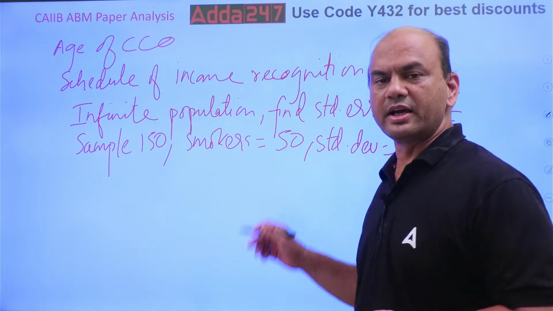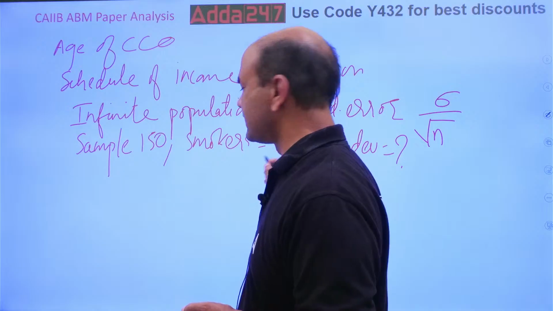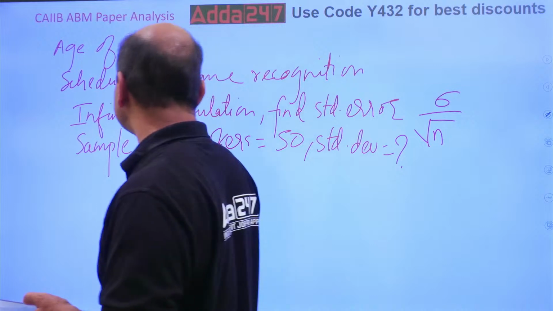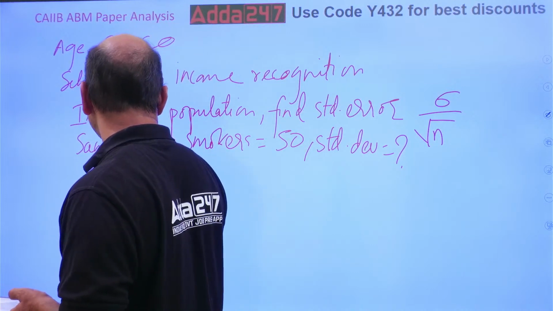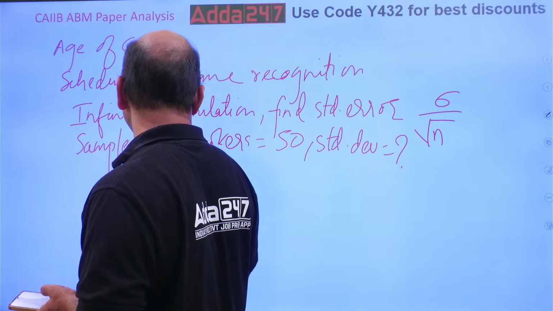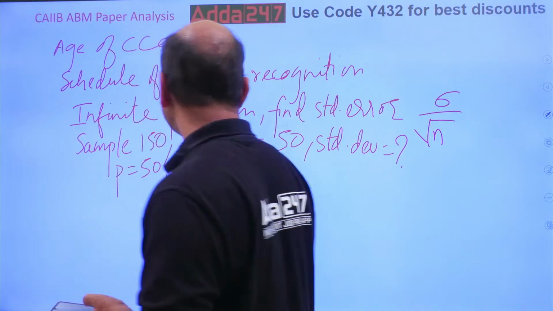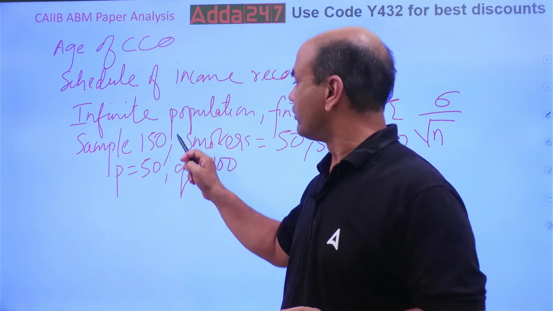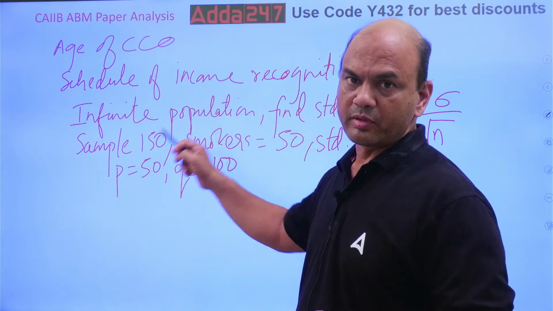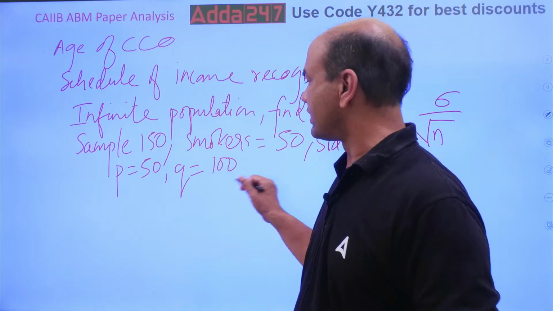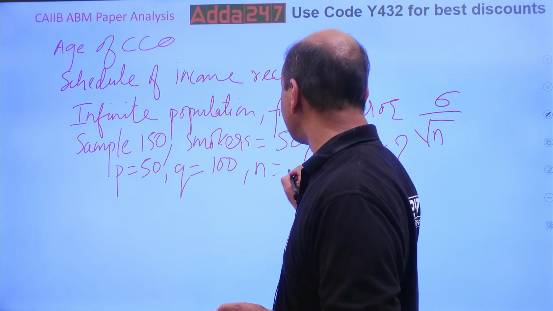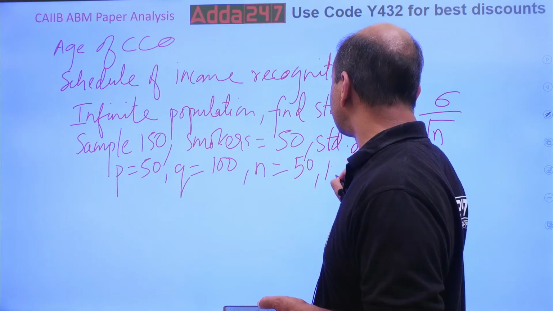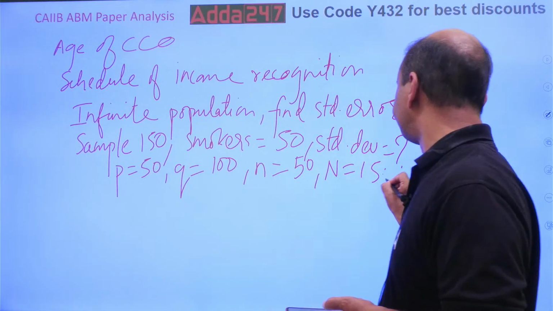Okay, for this, the answer is like this. Smoker, it's a binomial problem. Kindly note, it's a binomial. In binomial, what do we do? P equals 50 smokers. Q equals failure, non-smokers, 100. P equals 50 smokers, Q equals what? Failure, 150 minus 50, so that is 100. Small n equals success, smokers, 50. Capital N equals total population, 150.